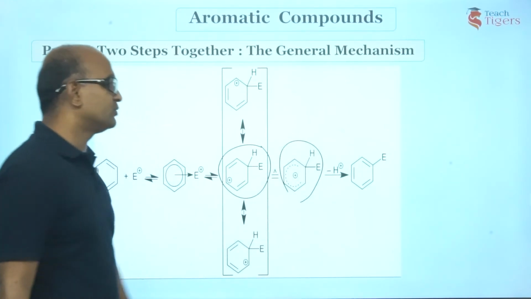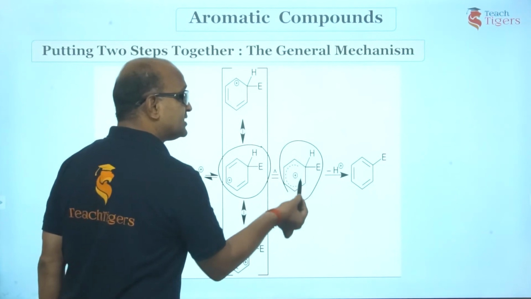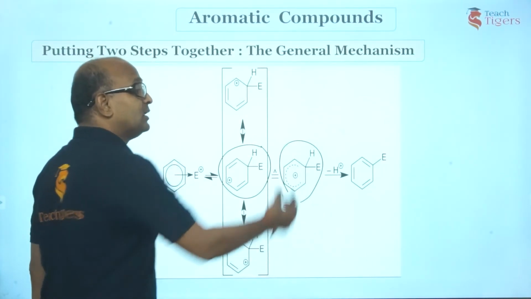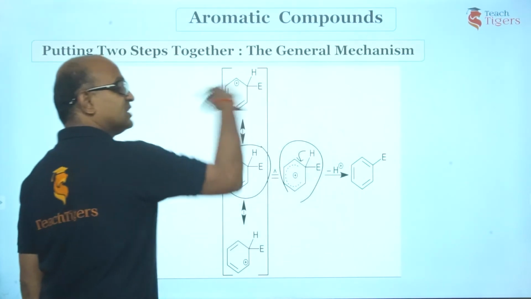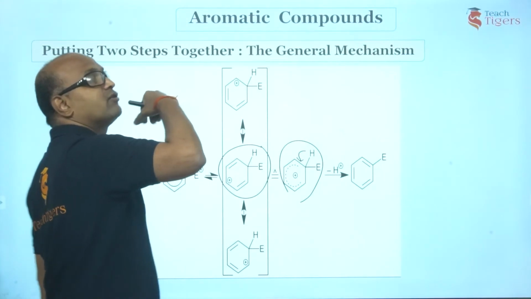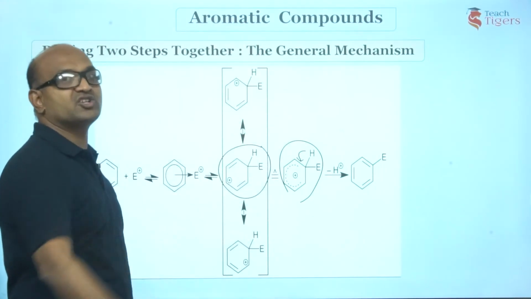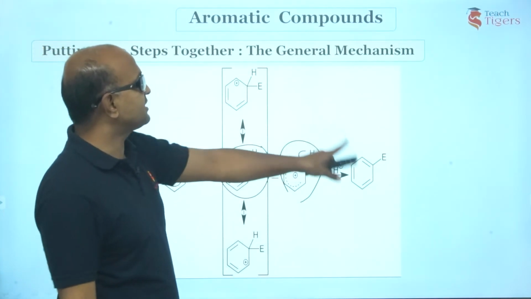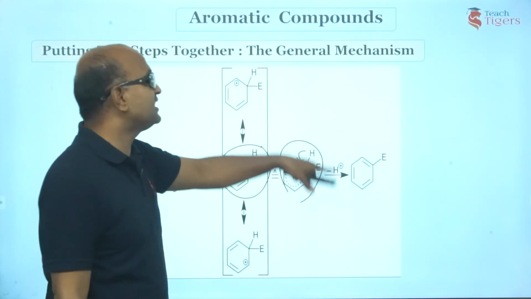I have already shown you, alright. Now, this complete delocalization will result in aromaticity. Now, how does aromaticity obtain? By the deprotonation, right? Hydrogen gives its electron to this carbon. We call it deprotonation. Protonation is addition of H plus. Deprotonation is loss of H plus. Hydrogen is separated as H plus. You would be getting this benzene ring and the aromatic ring is obtained.